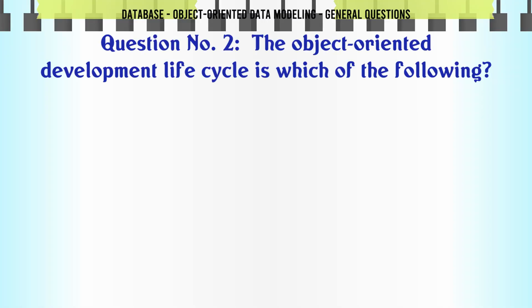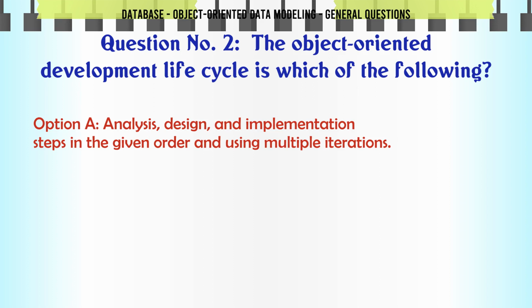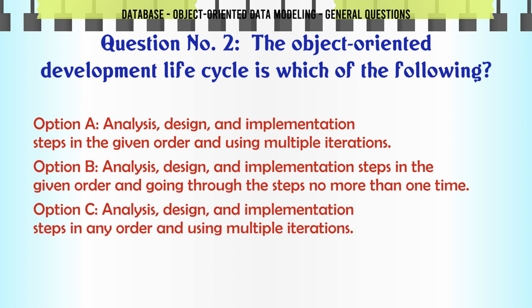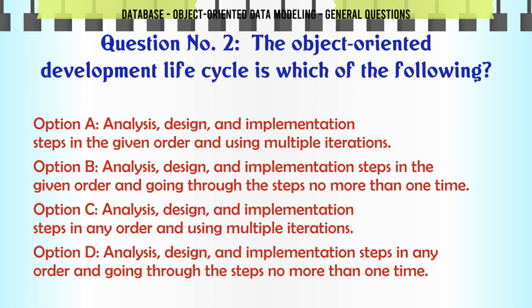The object-oriented development life cycle is which of the following? A. Analysis, design, and implementation steps in the given order and using multiple iterations. B. Analysis, design, and implementation steps in the given order and going through the steps no more than one time.